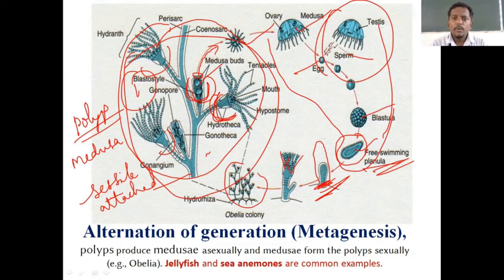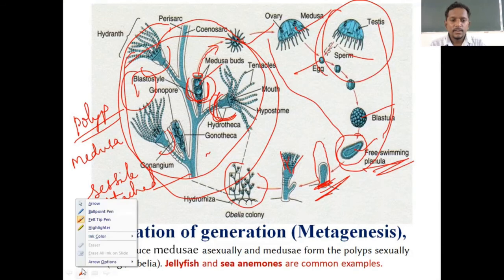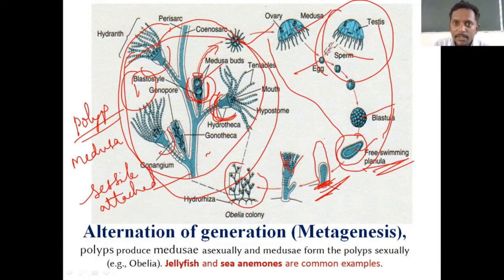And finally, one more important thing I wanted to tell you. In this life cycle of the coelentrates, I will put a line here in green color now, so that you don't get confused. This side, the left side, you can see in this Obelia colony, the type of reproduction is asexual because budding is there.